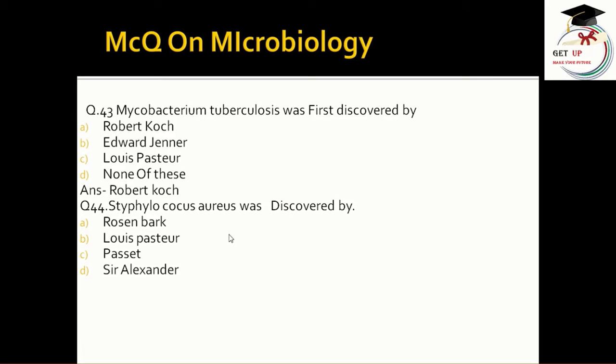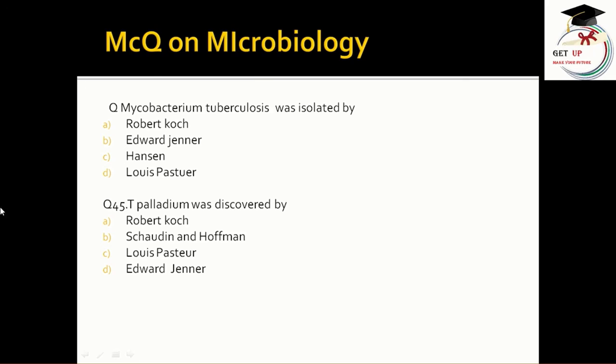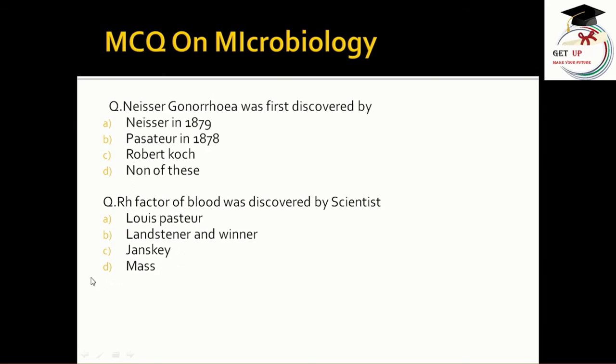Staphylococcus aureus was discovered by Rosenberg, Louis Pasteur, Pasteur, Sarah Alexander. The correct answer is Louis Pasteur. The Mycobacterium tuberculosis was isolated by Robert Koch, Edward Jenner, Hansen and Louis Pasteur. Answer is Robert Koch. T. pallidum was discovered by Robert Koch, Soudin and Hoffman, Louis Pasteur, Edward Jenner. Correct answer is Soudin and Hoffman.